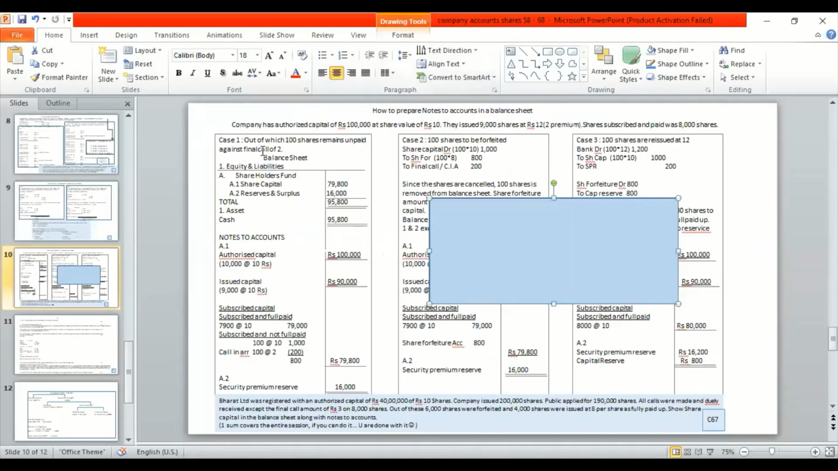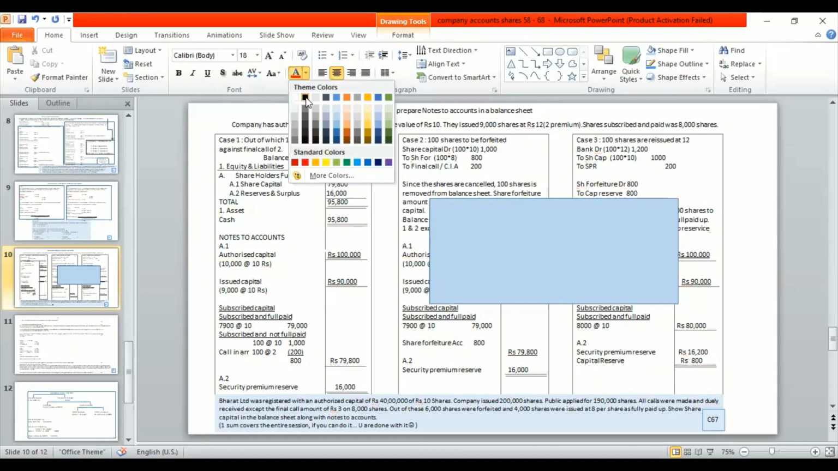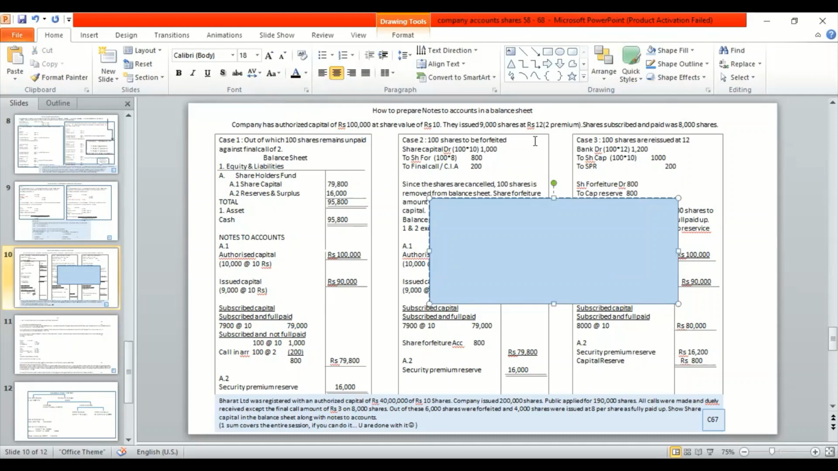Now, the first case, where there is 100 rupees unpaid at the time of final call. In such cases, what I usually do is I just make a working note which gives me the entire idea of things. Now, how many shares are there? There are 9,000 shares, right? So I will write 9,000 here. Now, out of 9,000, 100 are defaulters. So it only means that 8,900 has made the complete payment.